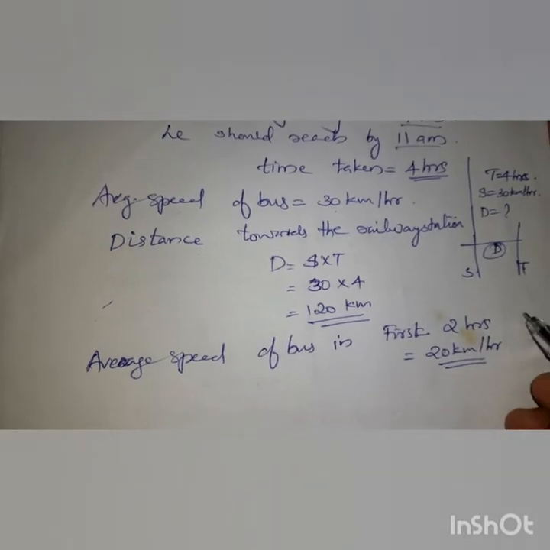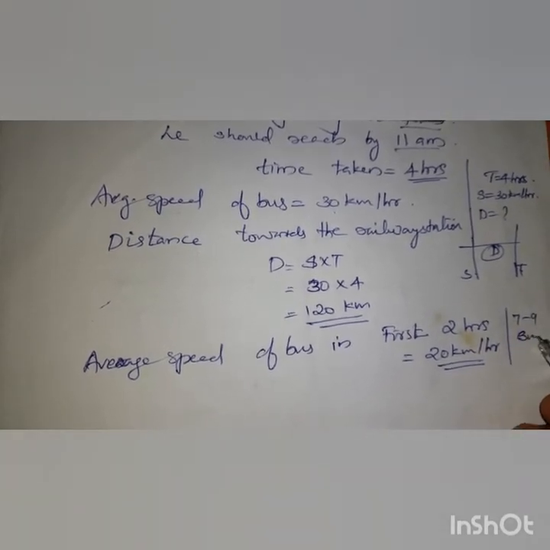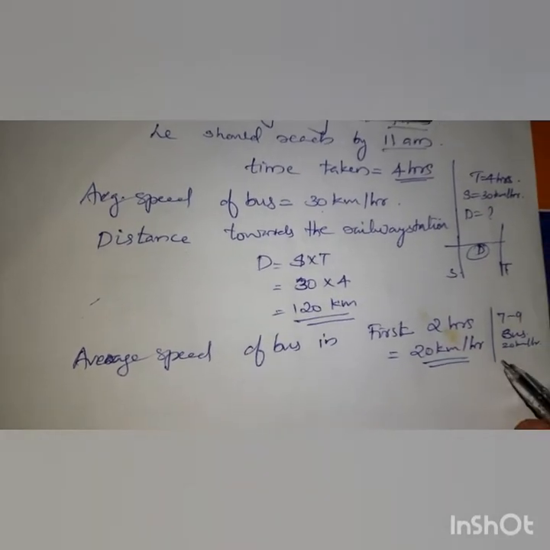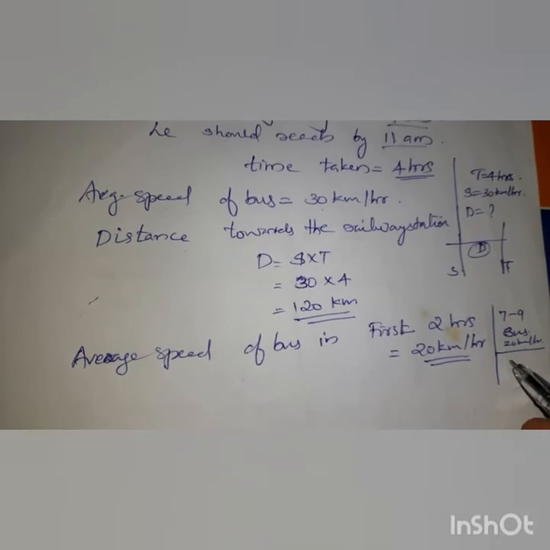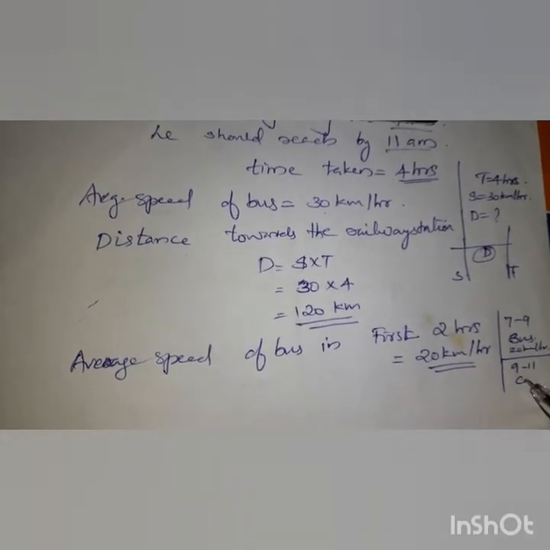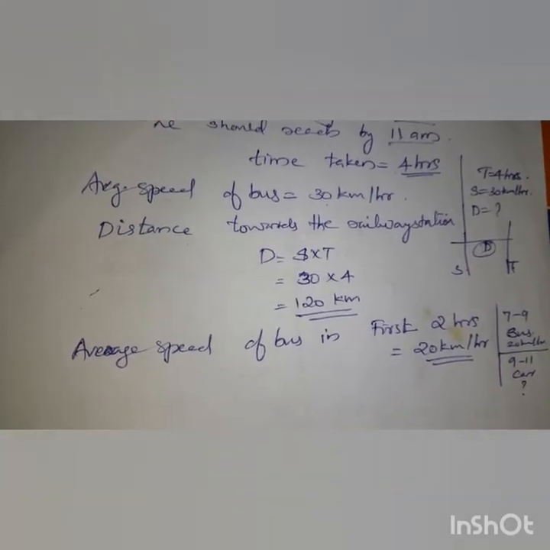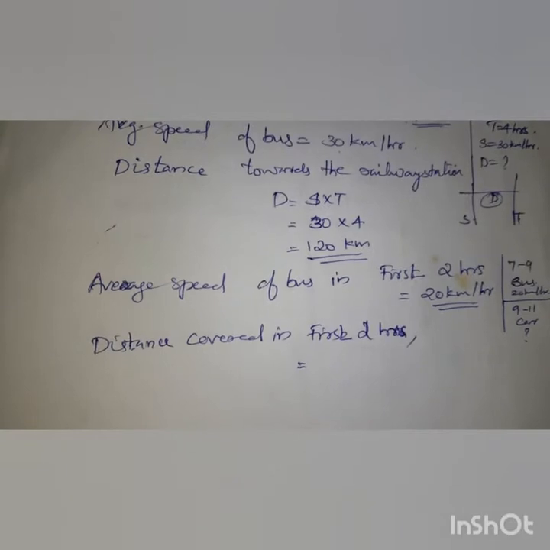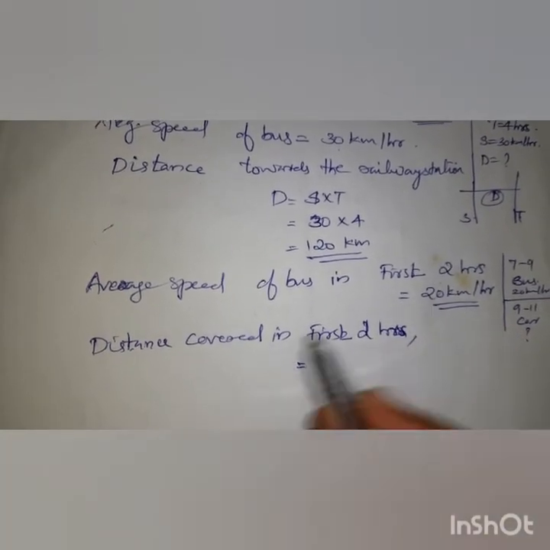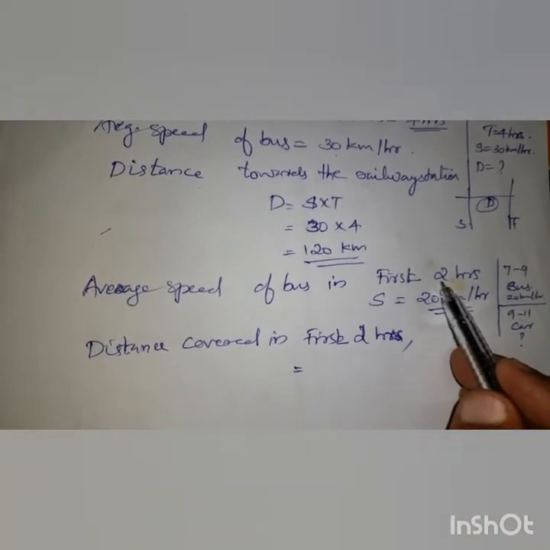So from 7 to 9 he traveled through which one? Bus with the speed of 20 km per hour. And later total 4 hours. So from 9 to 11 he traveled through a car, and that speed you have to find out. So distance covered in the first 2 hours. In that, speed is given here, time is how much? 2 hours.